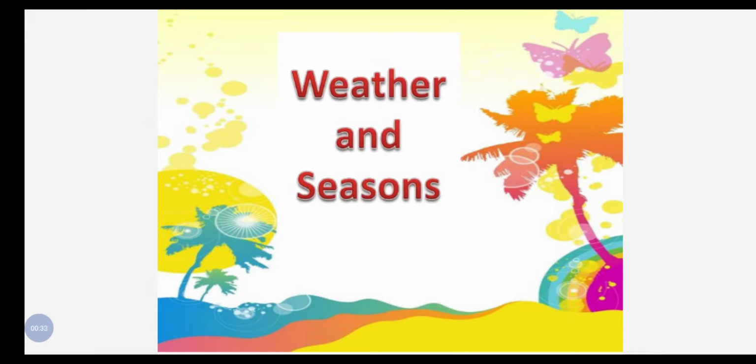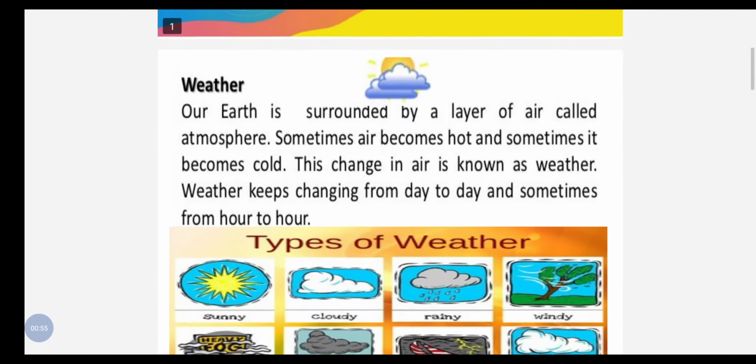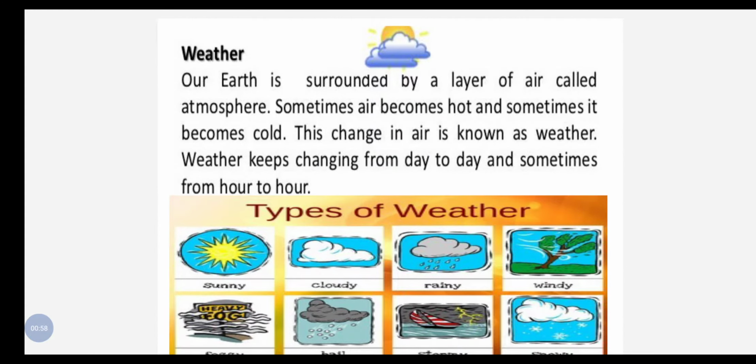Dear students, these changes happen due to atmospheric change, or due to the change in the atmosphere at a particular place. So dear students, atmosphere is a layer of air that surrounds our earth, or we can say a blanket of air that surrounds our earth. See here, our earth is surrounded by the layer of air called atmosphere. Sometimes air becomes hot and sometimes it becomes cold. This change in air is known as weather.